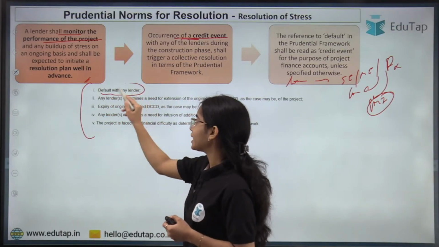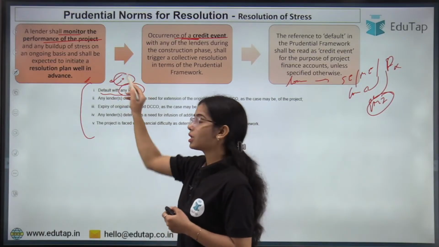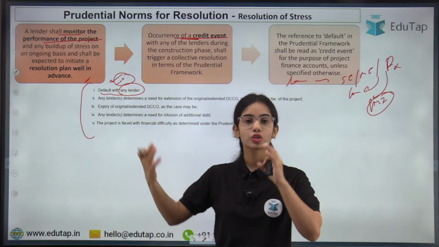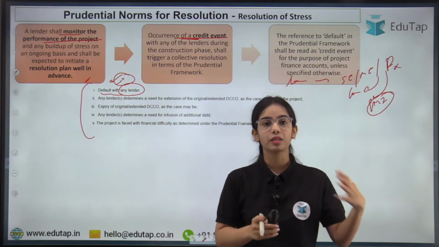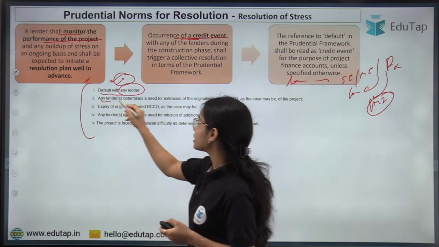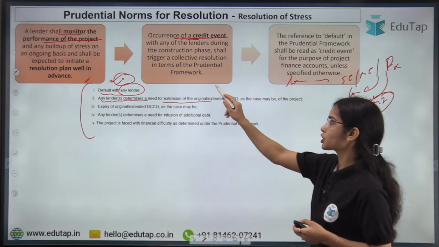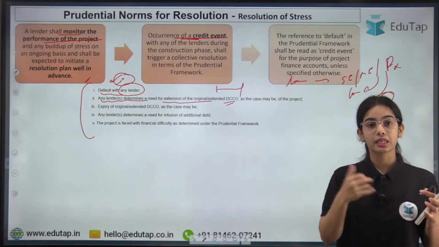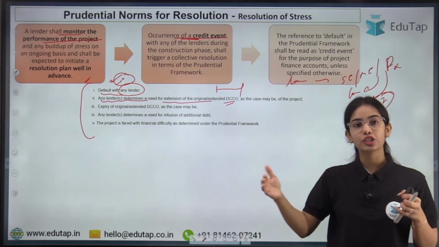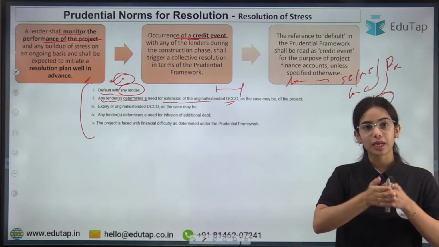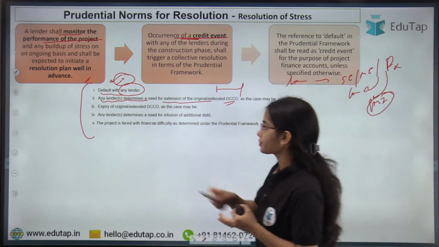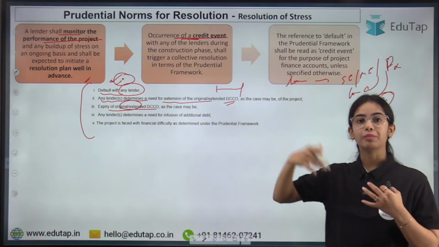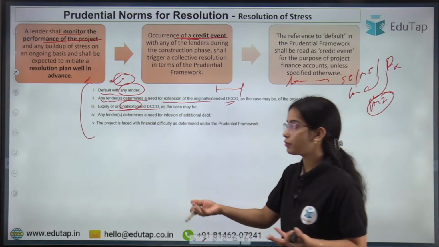That is, default with any lender, the interest had to be paid, but the interest was not paid during the construction of the project. So the interest has not been paid in the previous 2 months. Or let's say any lender determines a need for extension of the original or extended date of commencement of commercial operation, that it is understood that the entity will not be able to finish the project in the given timeline. So the timeline has been extended by a lender. Expiry of original or extended commencement date. So the timeline has finished and still the project is not ready for commencement.